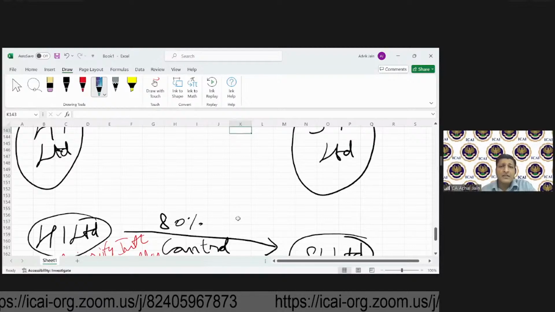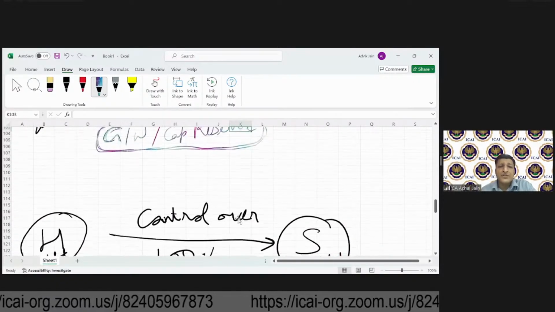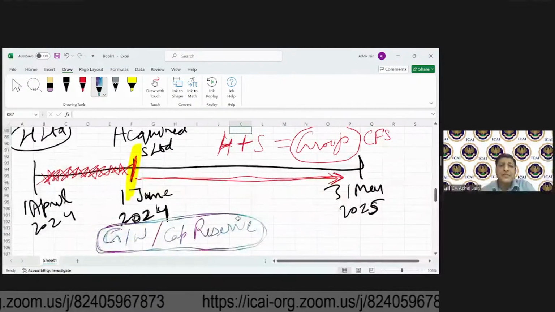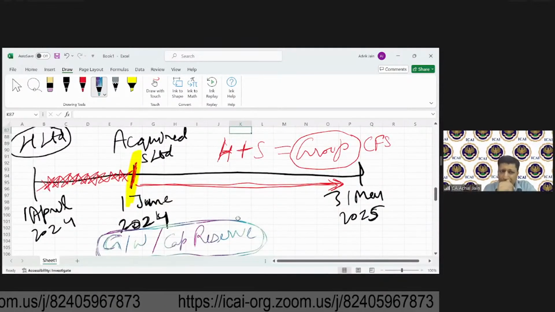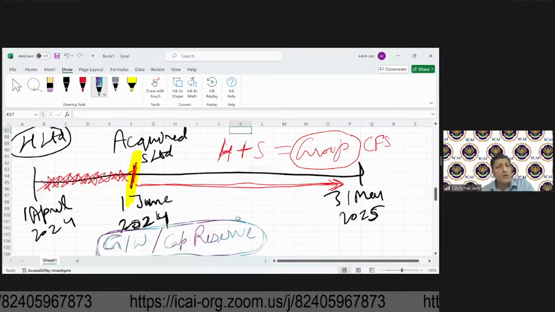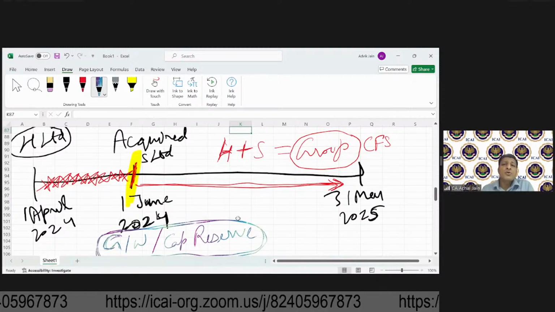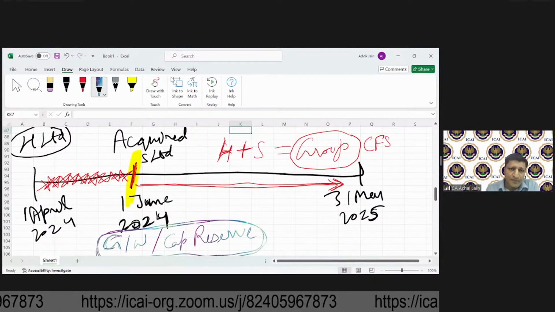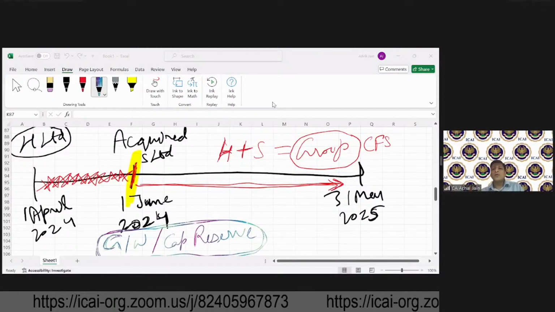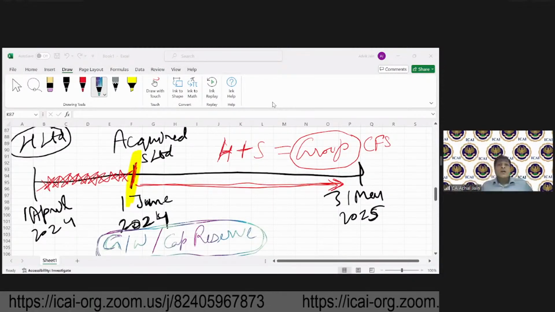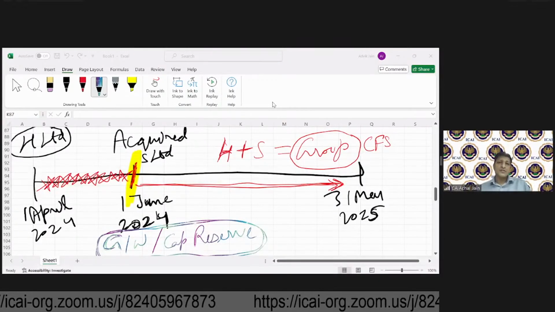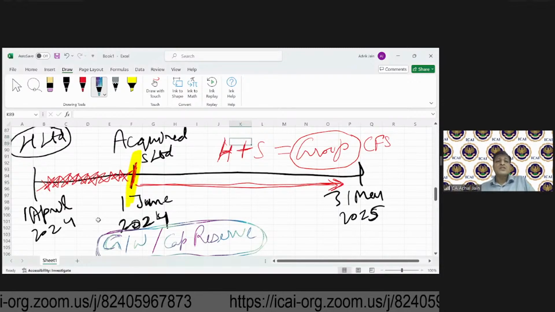So now, considering the fact that at the time of acquisition, the acquisition may or may not be 100%, I'm just going back to this situation. On 1st June, S Limited was acquired by H Limited, because of which consolidation will arise. So now on this date, 1st June 2024, let's try to list down some of the points which become important.